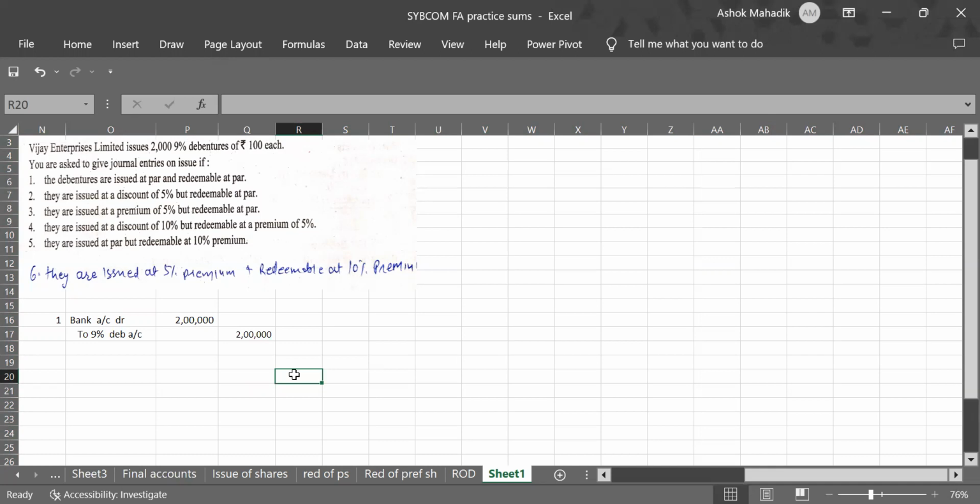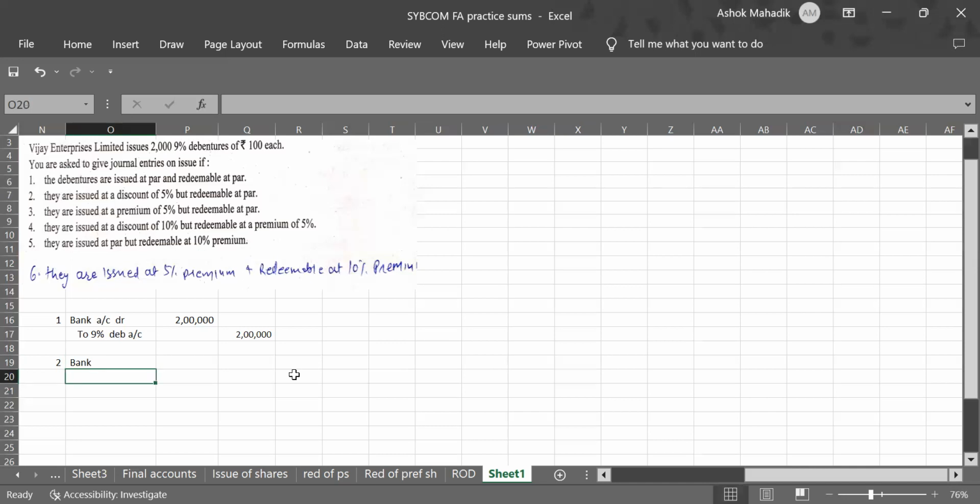Clear? So second entry now. They are issued at a discount of 5% but redeemable at par. So we just need to ignore that redeemable at par sentence. Only the first part matters, that we are issuing this debenture at 5% discount. So bank account debit, right?